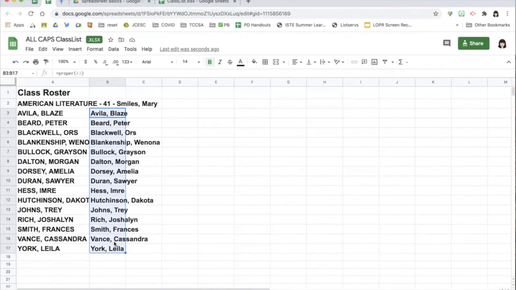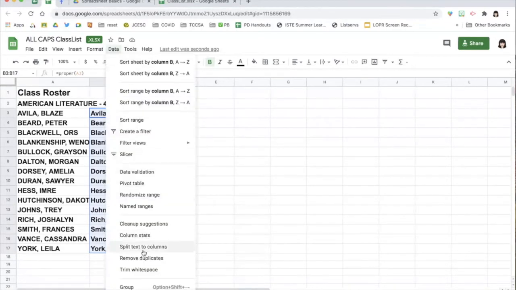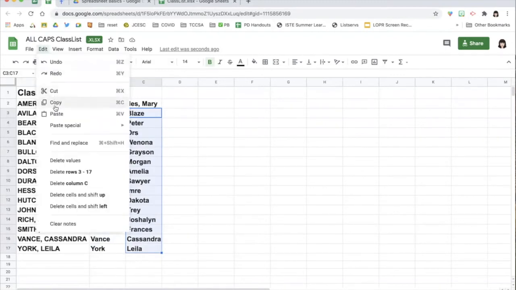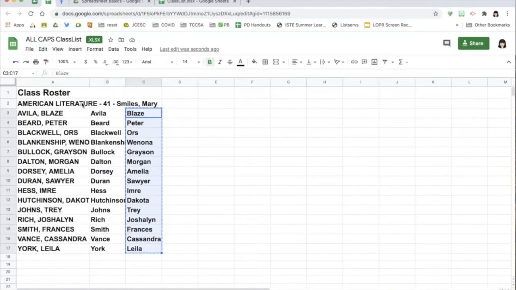The data is still selected. Now I can go up to data and I could split the text to columns. Not bad. What I'd like is just the first names. So I will select those and I can go to the edit menu and pick copy, or I could press Control C, Command C, whichever way you like. And now those names are copied and waiting.